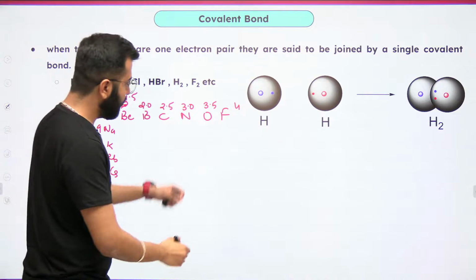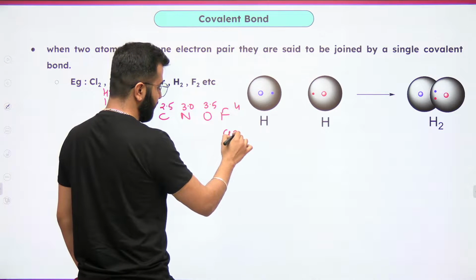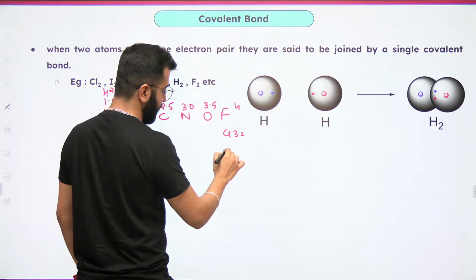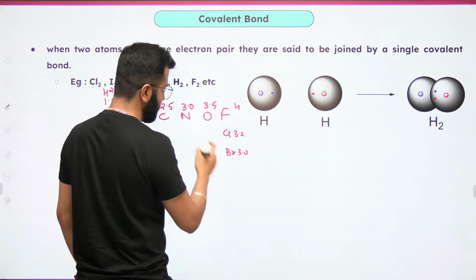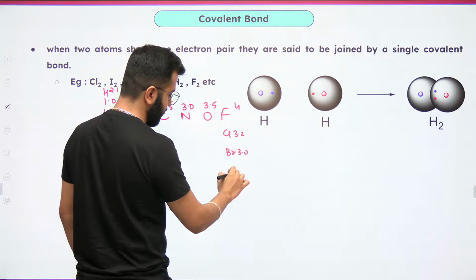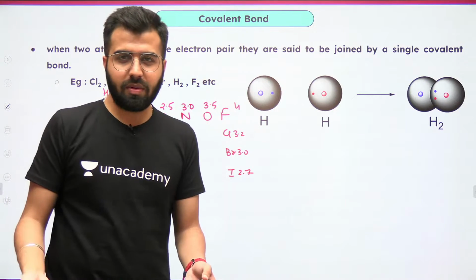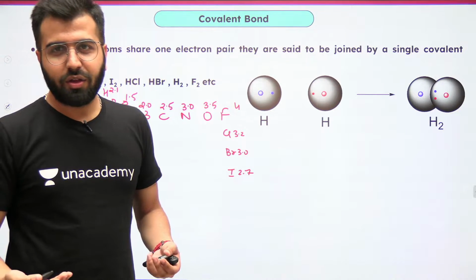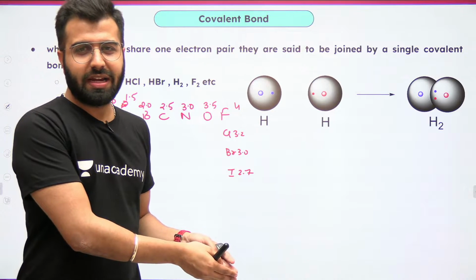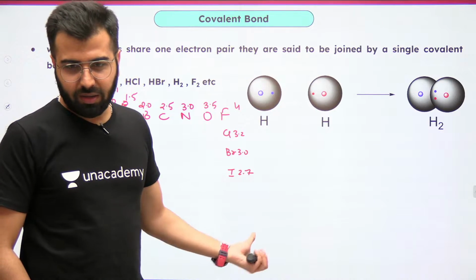For chlorine 3.2. For bromine 3.0, which is near to nitrogen, and iodine 2.7. You have to remember at least a few. Come on, you are a JEE student, right? Everybody should know a bit more.